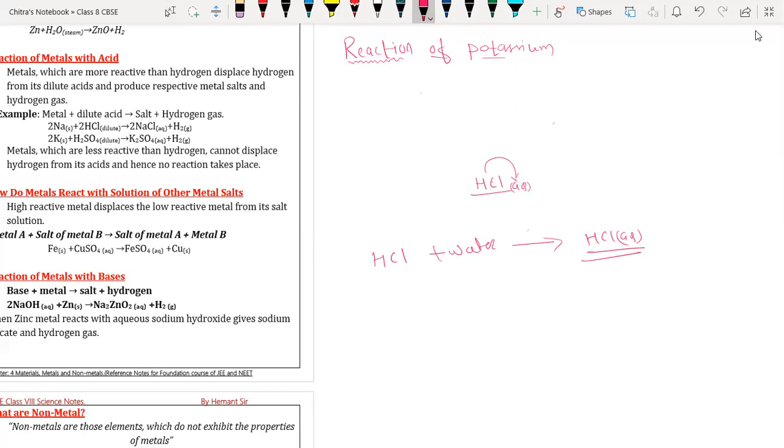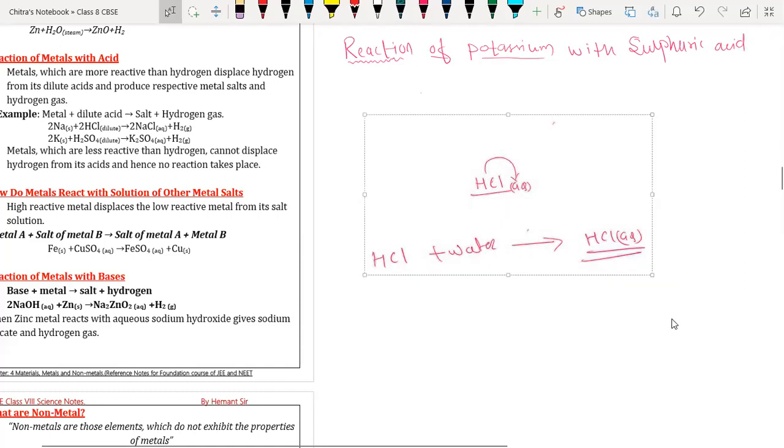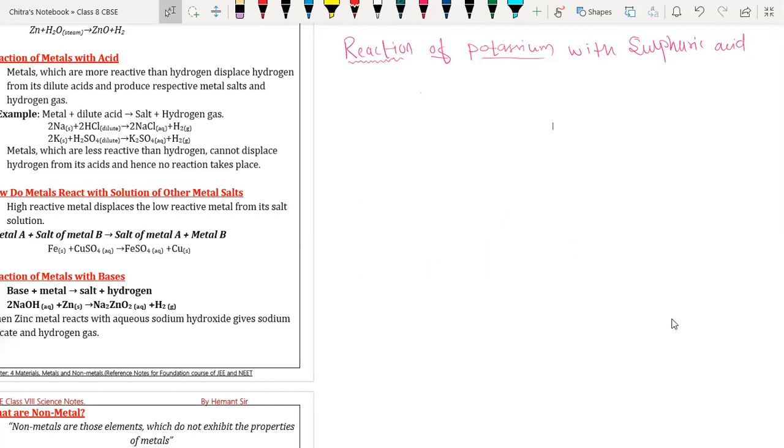So reaction of potassium with sulfuric acid. Sir, which is the strongest acid? All acids in their concentrated form are very strong. But which is the strongest one? We can say not the strongest but the universal solvent, which is sulfuric acid.